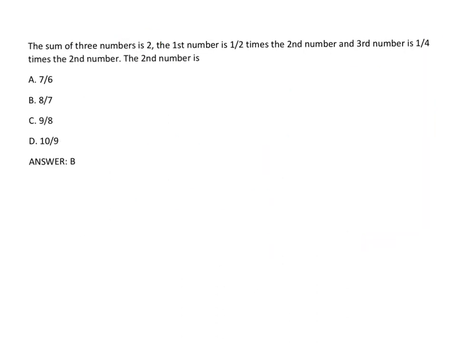The sum of three numbers is 2. The first number is half the times of the second number and the third number is 1/4 the times of the second number. So you have first number, second, third. We want to find out the second number. Let the second number be x. First is half of x, third is 1/4 of x, and their sum is 2.